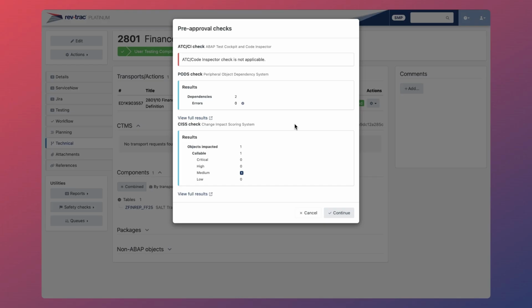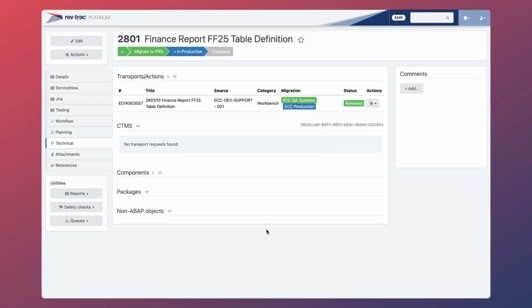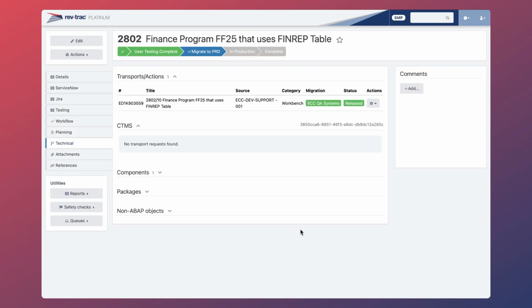Heading back into the RevTrack request, let's choose to continue and migrate this change to our production system. After approving the deployment, the import job is scheduled and we can await the results. After hitting refresh, we can see that the transport, and therefore our table, has been successfully migrated into production, and this change can now be marked as complete. Let's now take a look at our request 2802, which is the finance program.